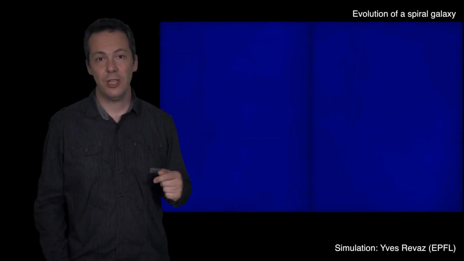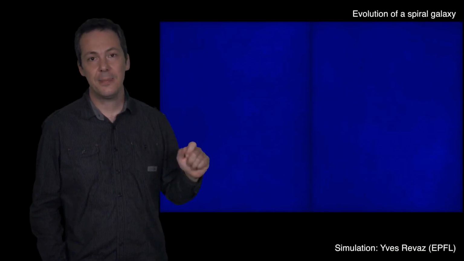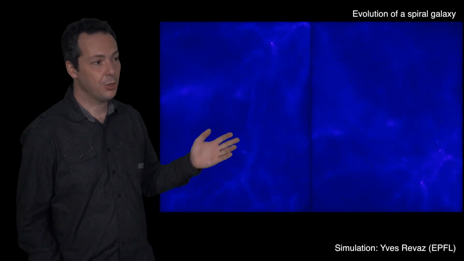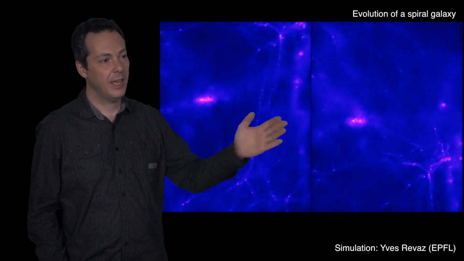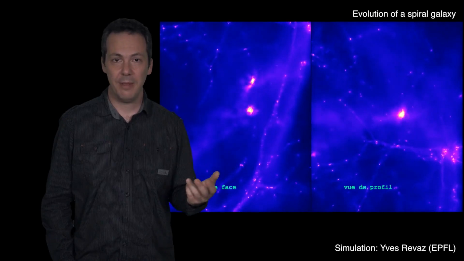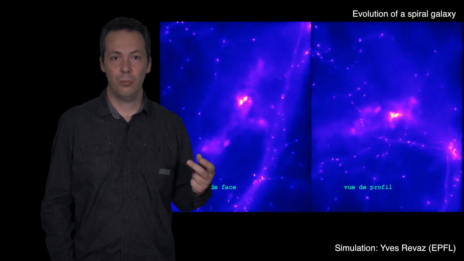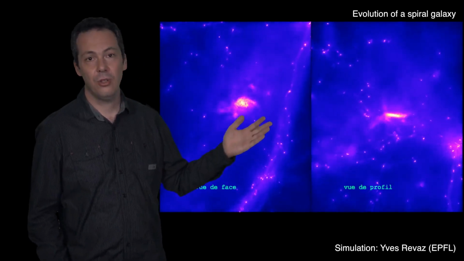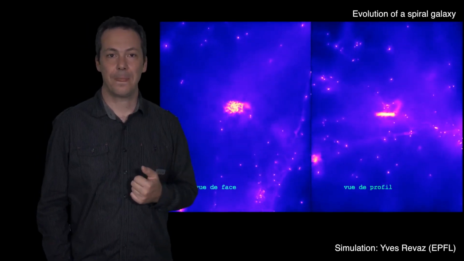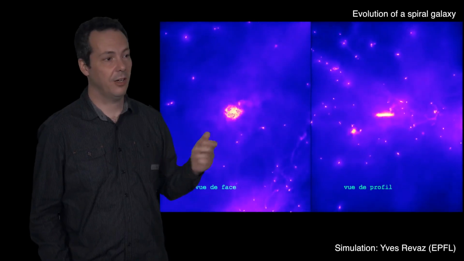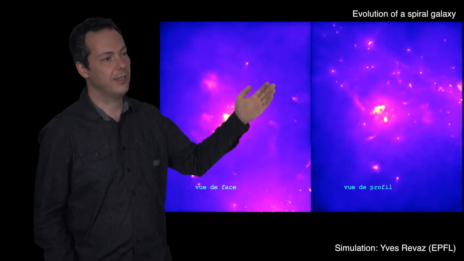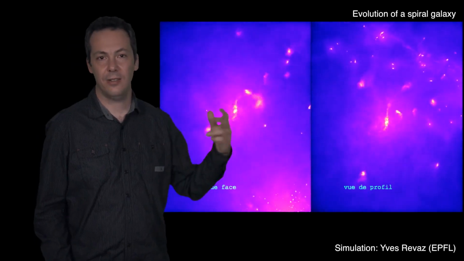Let's take the same simulation, zooming now on the spiral galaxy that lay in the center of the previous simulation. On the left, the galaxy is shown face-on, while on the right, the same galaxy is shown edge-on. At the beginning, the matter collapses, forming larger and larger clumps, resulting in the formation of a spiral galaxy with a nice isolated disk, which stays stable for a moment, then is partially destroyed as a consequence of interactions with other galaxies. Then, only the bulge of the galaxy remains, while passing through a galaxy cluster.